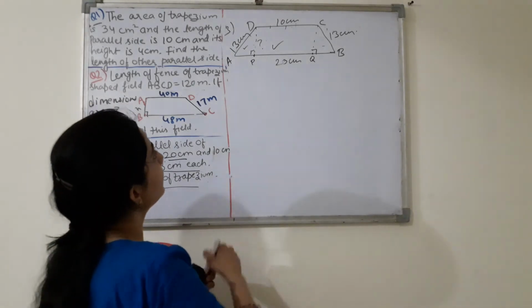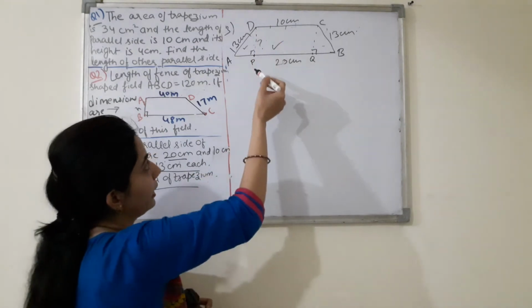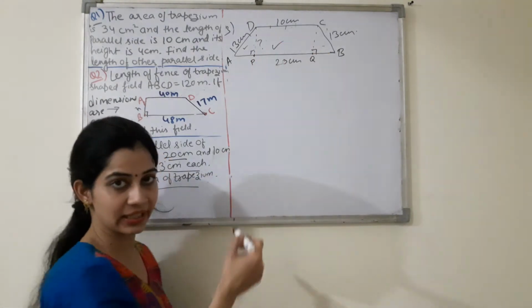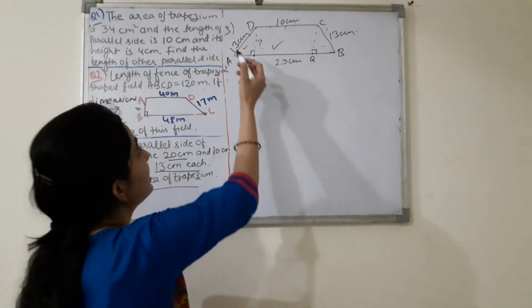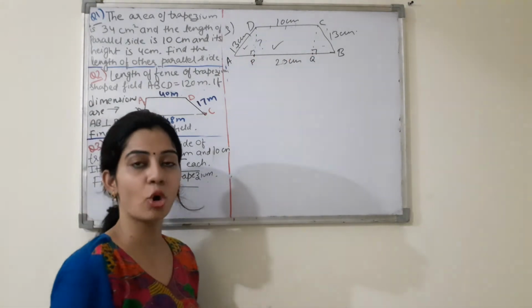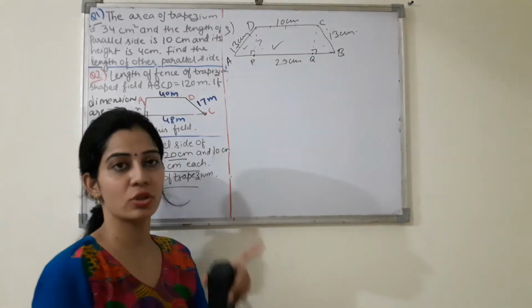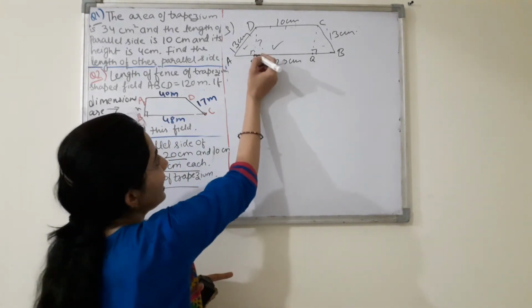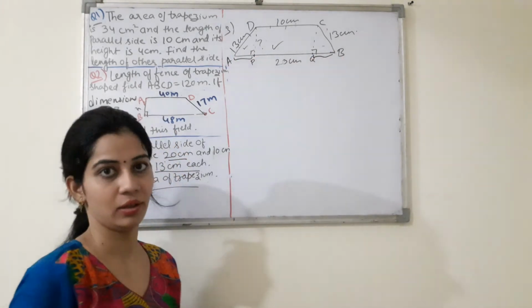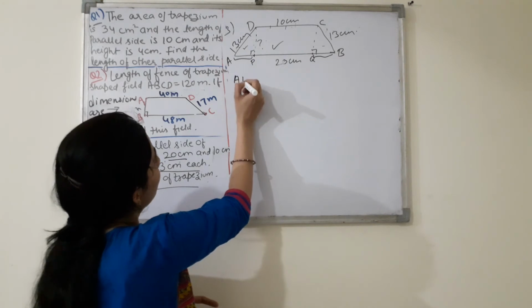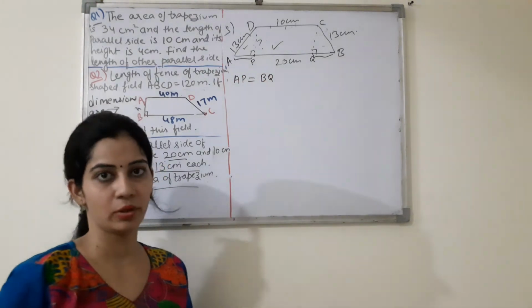Now here see, as I have drawn the perpendicular from D and C, and this is your isosceles trapezium because the non-parallel sides or legs are equal. So because this is isosceles trapezium and this is the height, so this distance and this distance will be equal, right? It means AP will be equal to BQ, or we can write QB, okay?